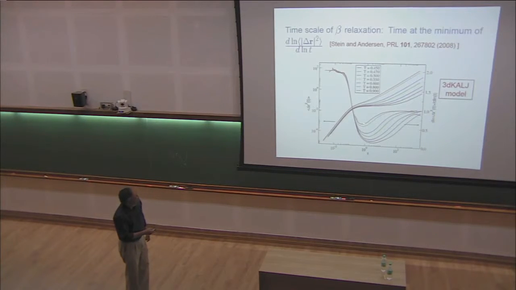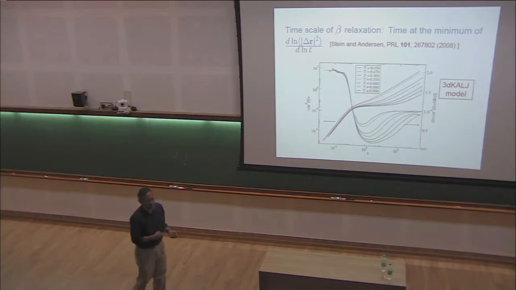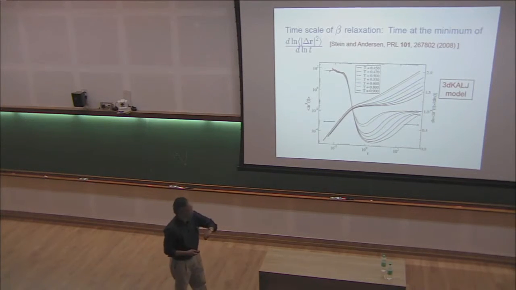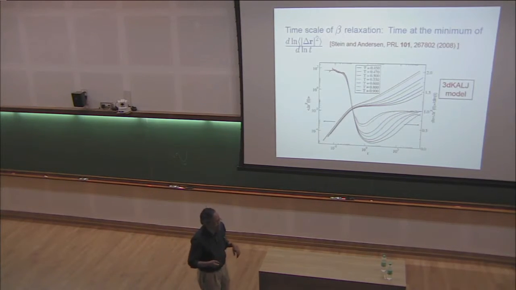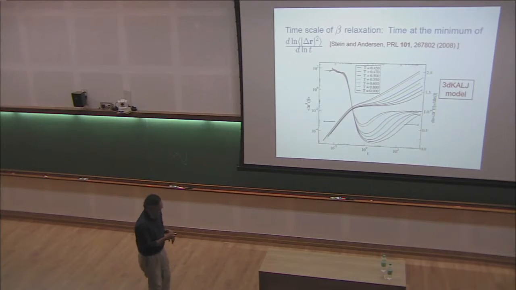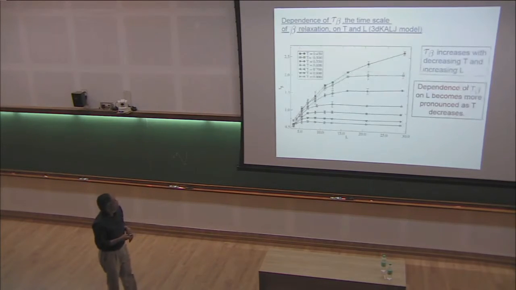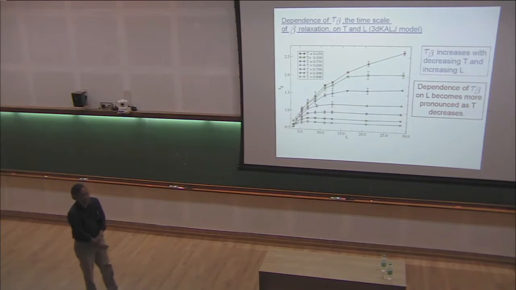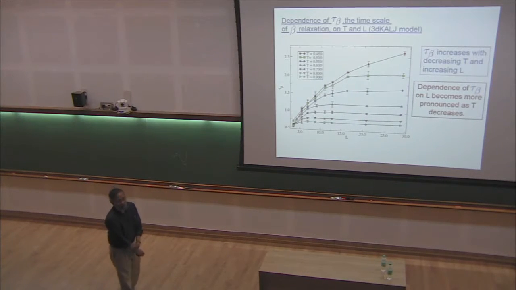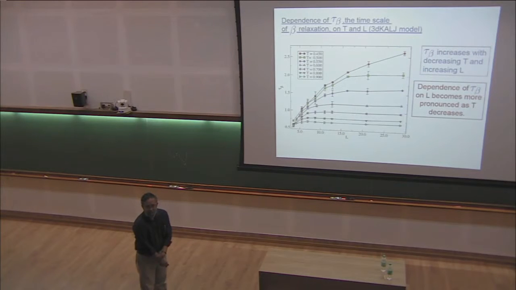And as you can see, this time scale grows as one goes to lower and lower temperatures. So there is this time scale which is growing, and then we want to find out whether that can be associated with some kind of growing length scale. And there, as I just told you, one does finite size scaling, which involves measuring this time scale as a function of both temperature and system size.